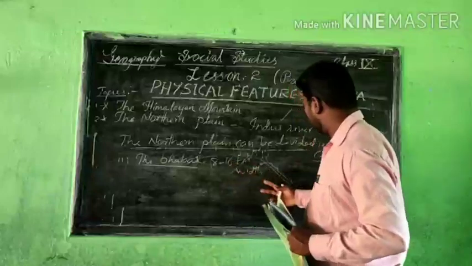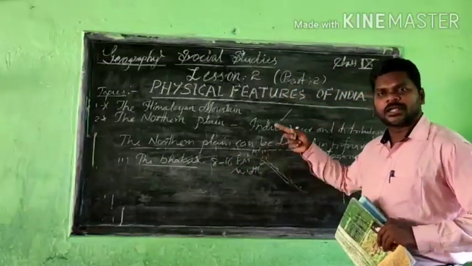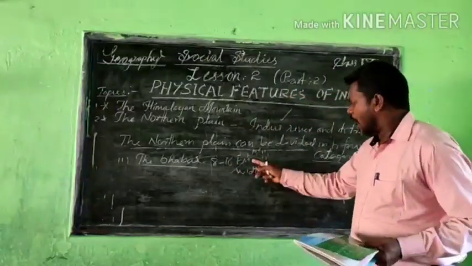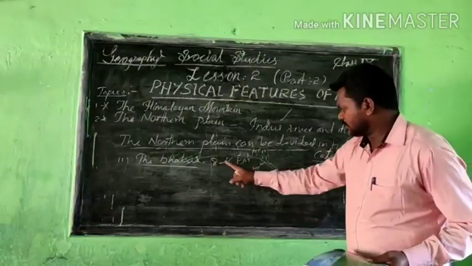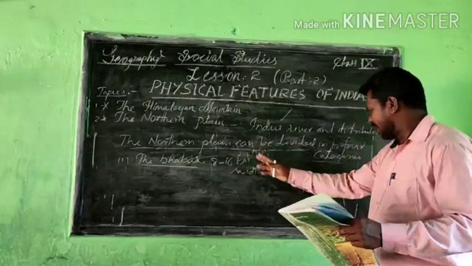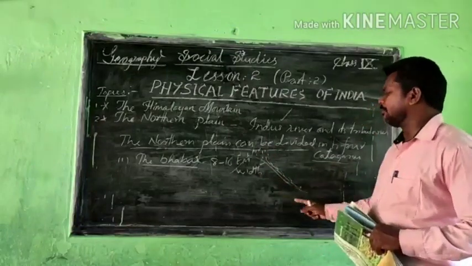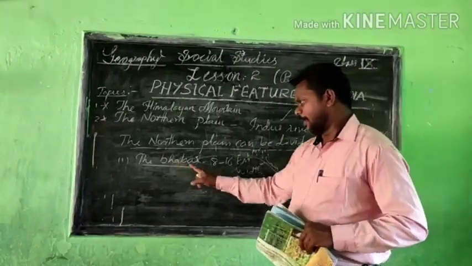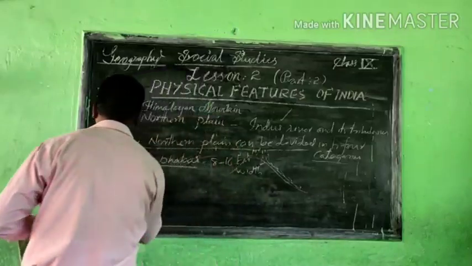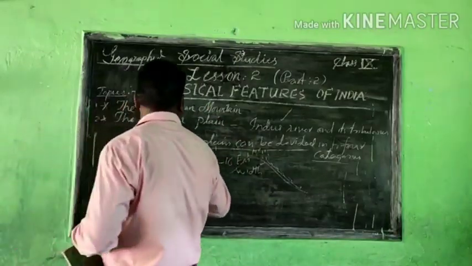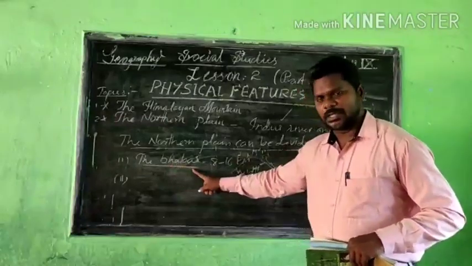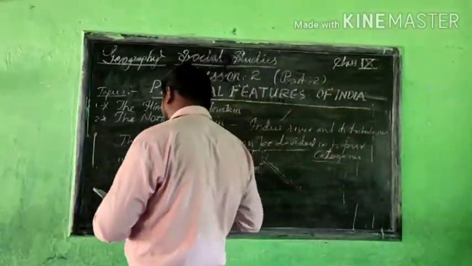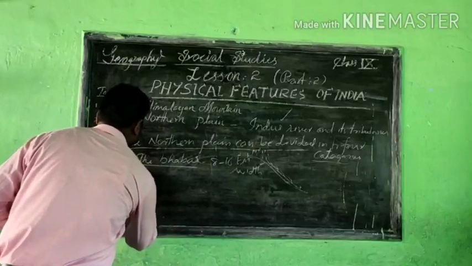But in the northern plain we can understand automatically where there is no agriculture. From there, all the fertile material is brought towards the Shivaliks, and in an 8 to 16 kilometer width the water is coming and flowing. This area is completely fertile. This is called Bhabar. And point number 2, because the northern plains we again divide into 4 categories. First one is called Bhabar, and the second one we have to understand is Terai.